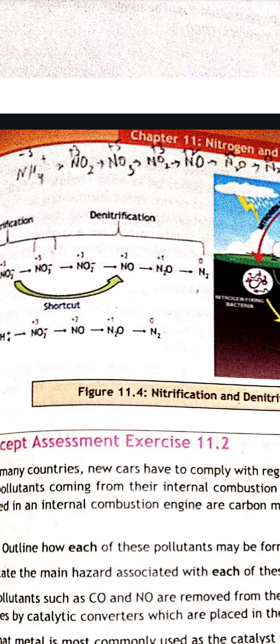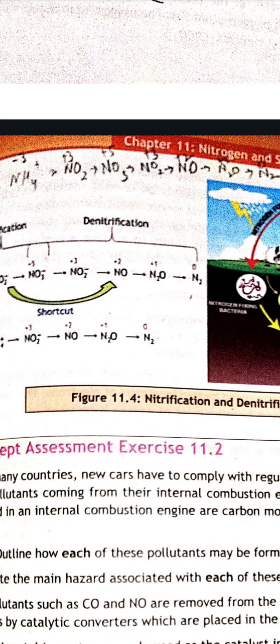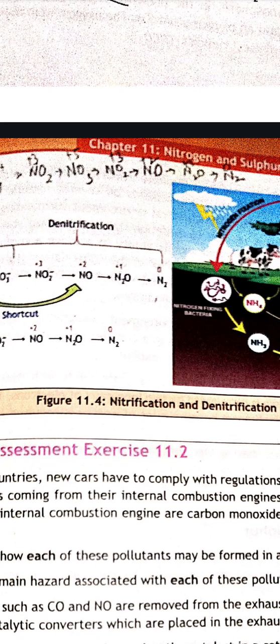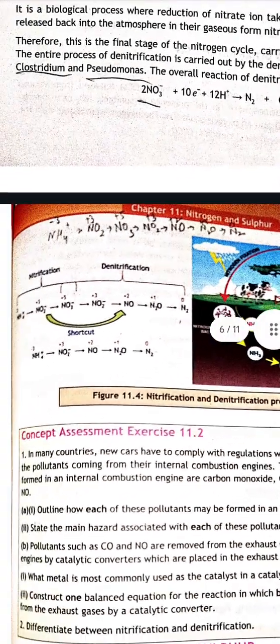After that comes denitrification. First of all it will convert to NO2 minus, so it has the +3 oxidation state, then NO has +2 oxidation state, and after that N2O has +1 oxidation state, and N2 has 0 oxidation state.